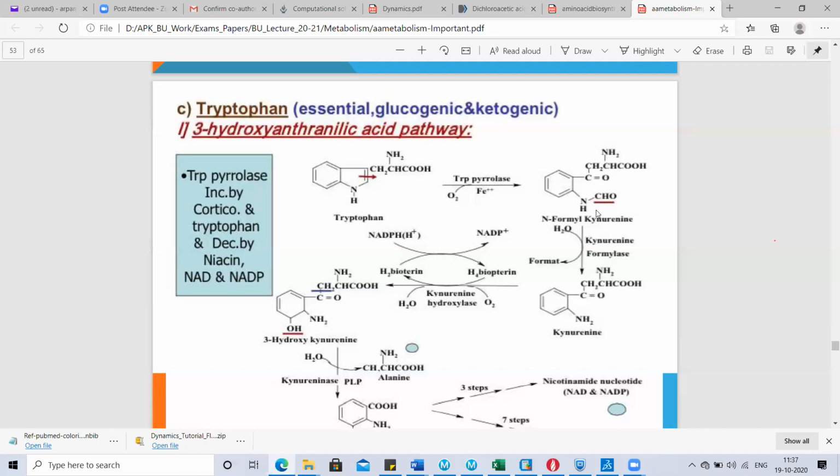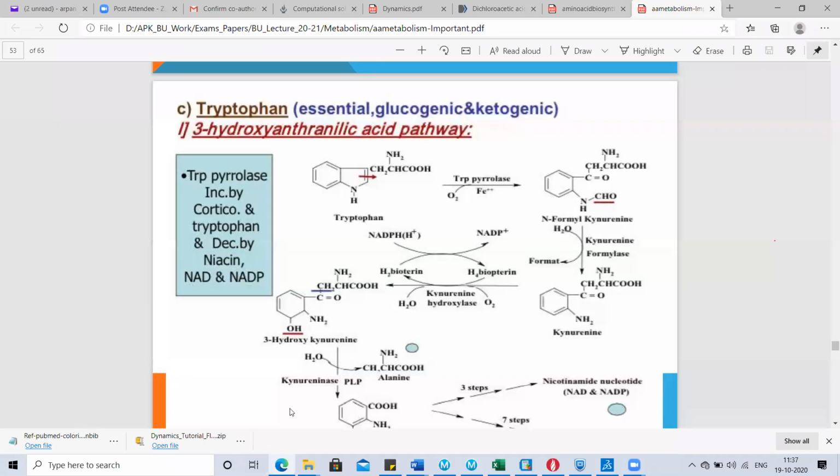You can see any book of molecular biology and find about kynurenine and just read it. So N-formyl kynurenine, in the presence of kynurenine formylase, gets converted into kynurenine, which upon hydroxylation in the presence of hydroxylase enzyme gets converted into 3-hydroxykynurenine.